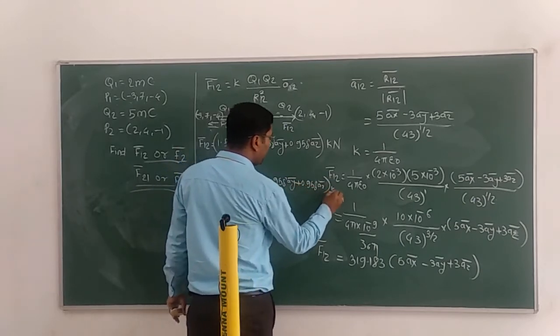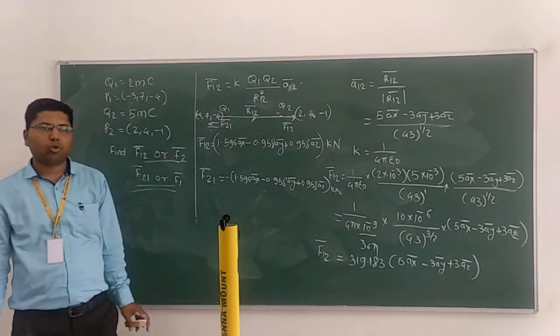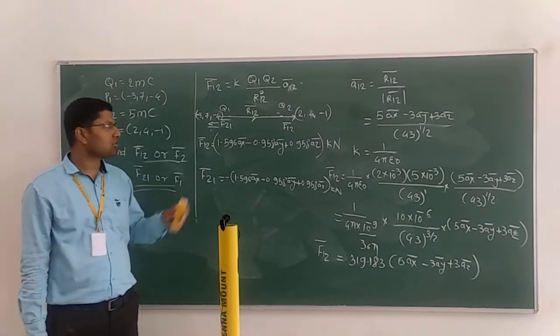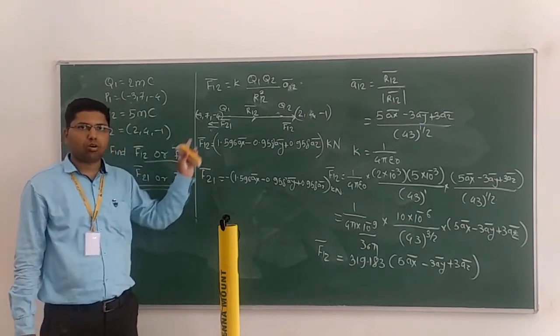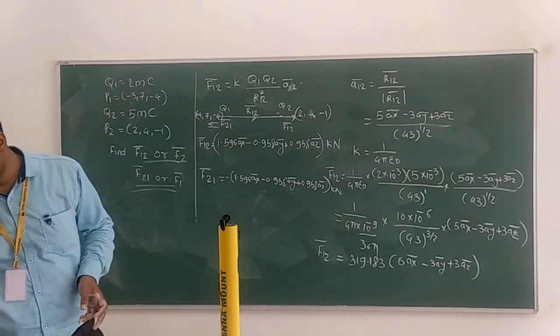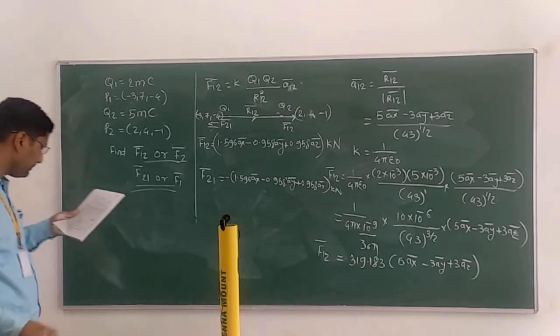kilo Newton. Okay, so that way you will calculate F12 and F21 bar. These questions can be asked for 5 marks, so you have to calculate the force on the other charges. I will give you one example for homework. Just try it for homework.